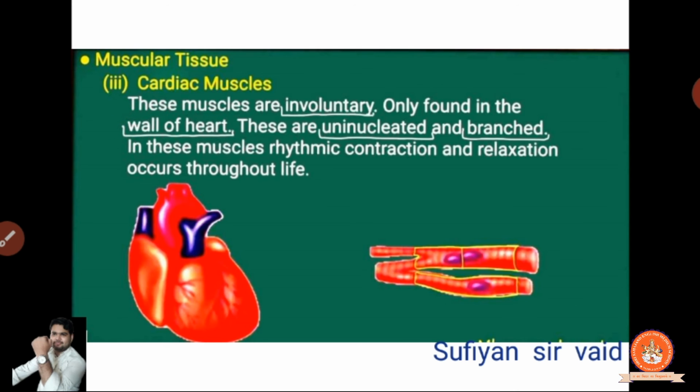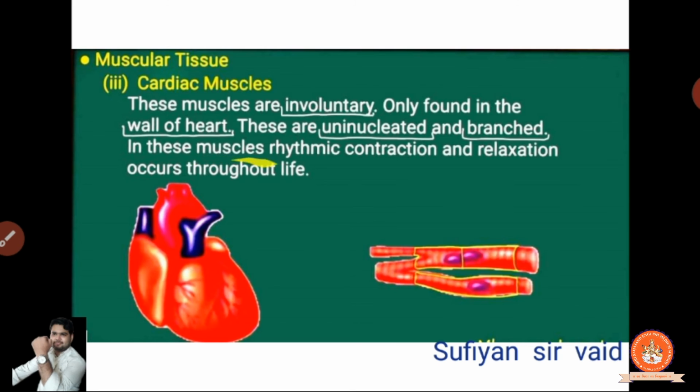Clear? They are uninucleate and branched. They have a particular branching. You can observe that uninucleate means this is one portion, that yellow you are seeing. Clear? Second, this is the third. And they have branches. Look, one comes out from here, one from here. So they have branches.